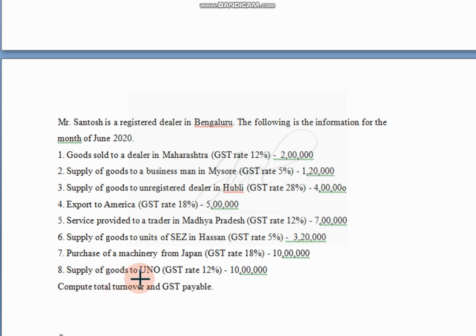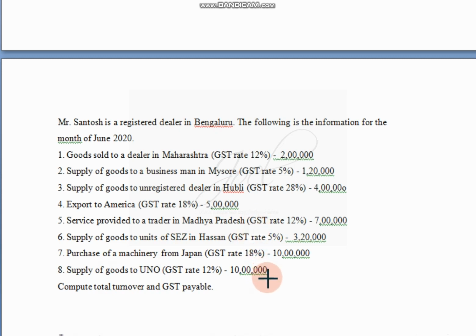Next, supply of goods to UNO, GST rate is 12%, 10 lakh. Supply of goods to UNO, the United Nations Organization, a foreign organization. Again, it is some other country.